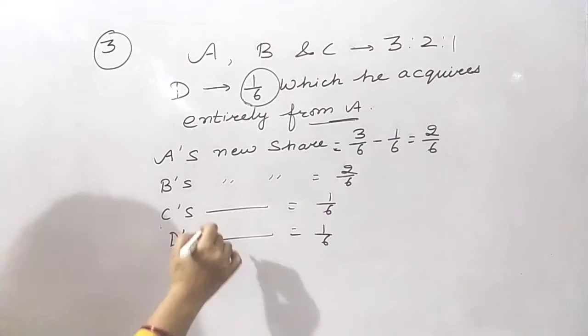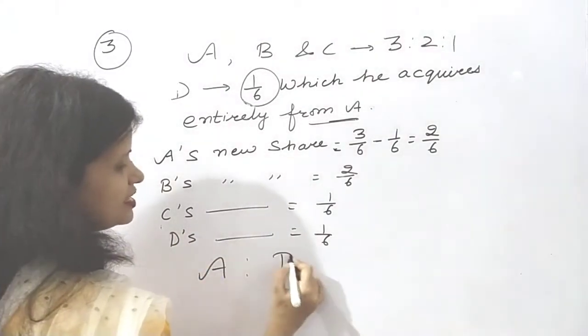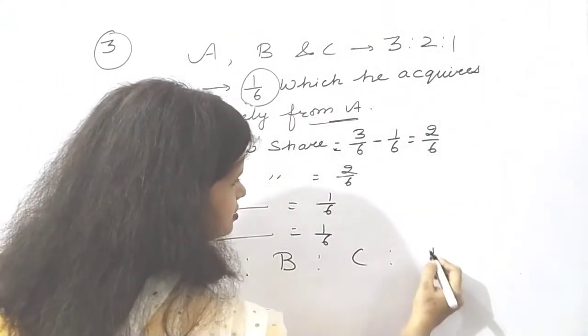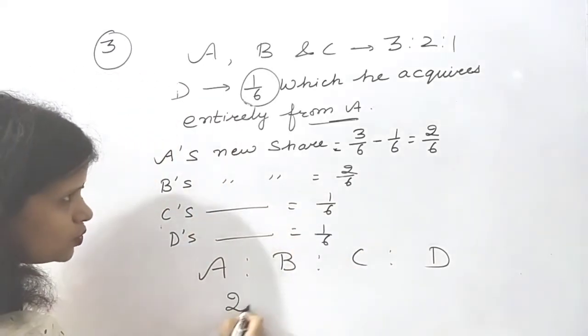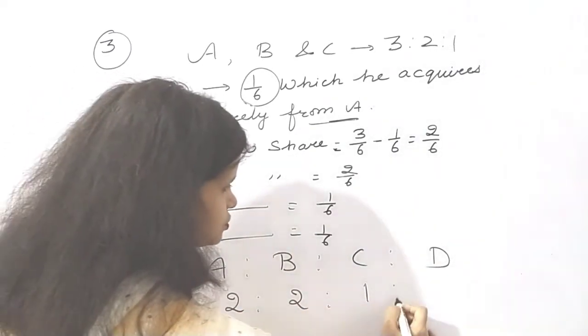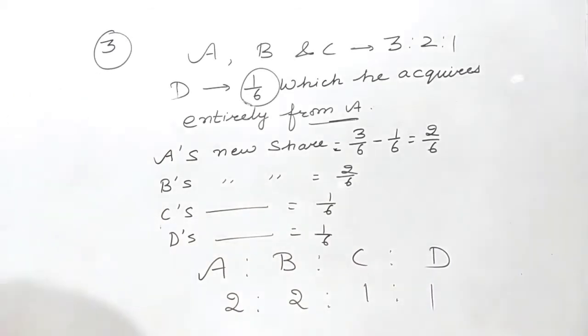If you equate all these four, you will get the new PSR. It will be 2 is to 2 is to 1 is to 1. This is the situation when the incoming partner acquires the whole of his share from only one partner. That means the profit share of that partner will change and the remaining will remain the same. Then finally we can equate them all.